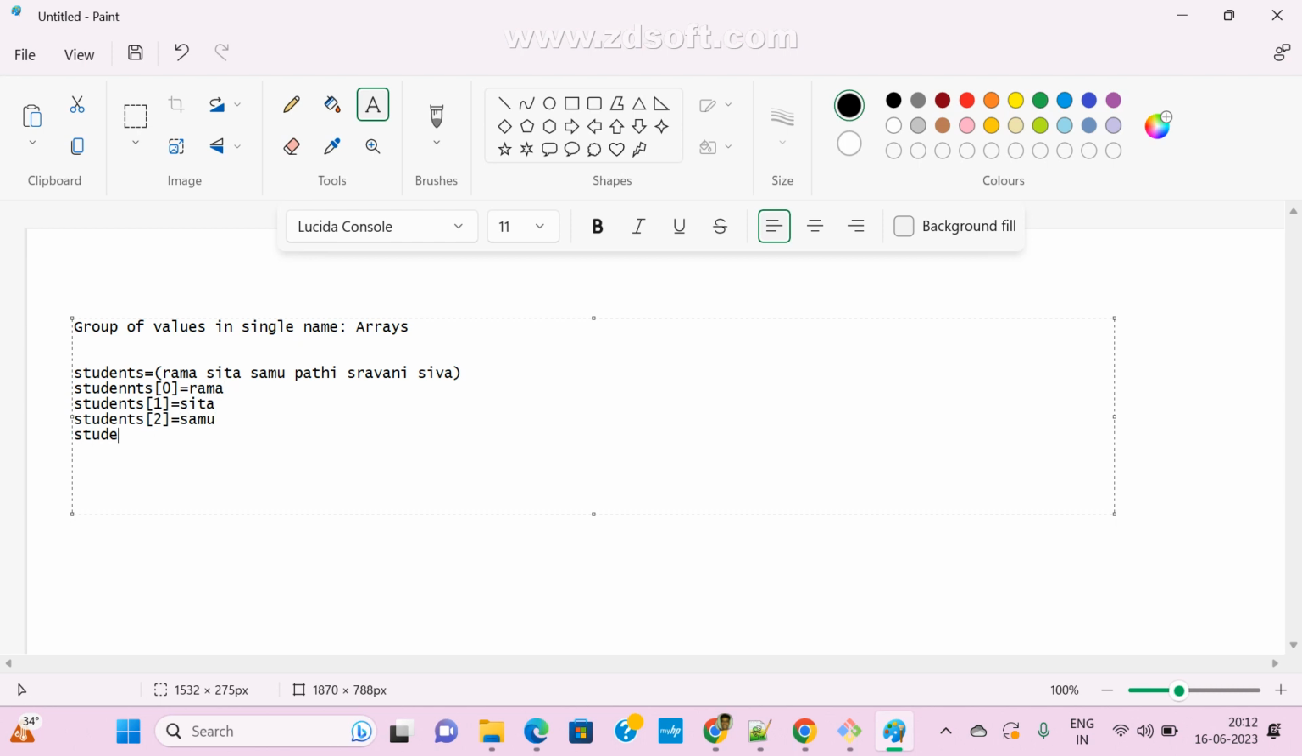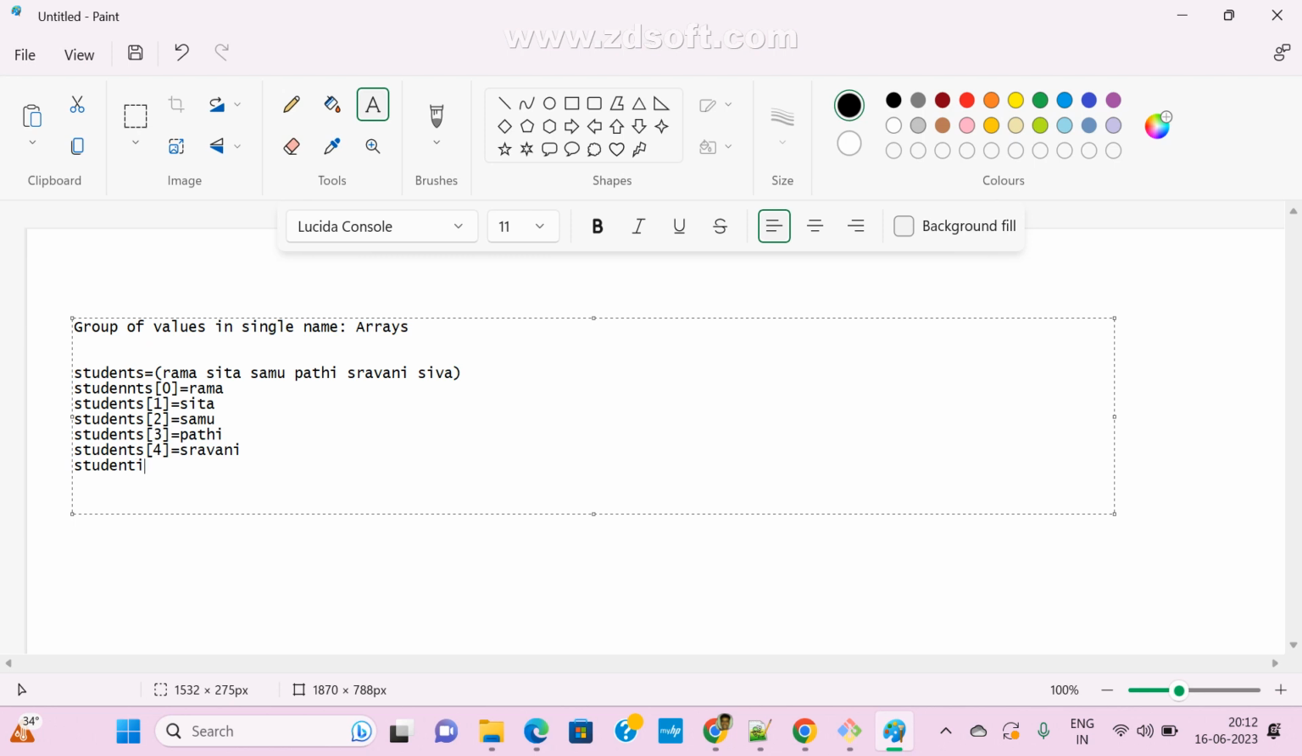Next, students. Now 3. Here, this is the index order. It starts with 0. Array starts with 0, guys. Array starts with 0.